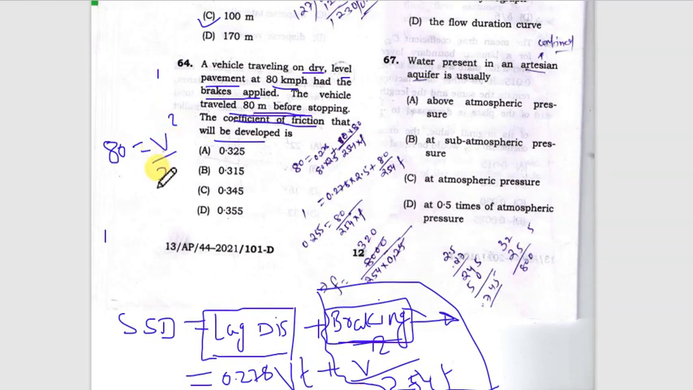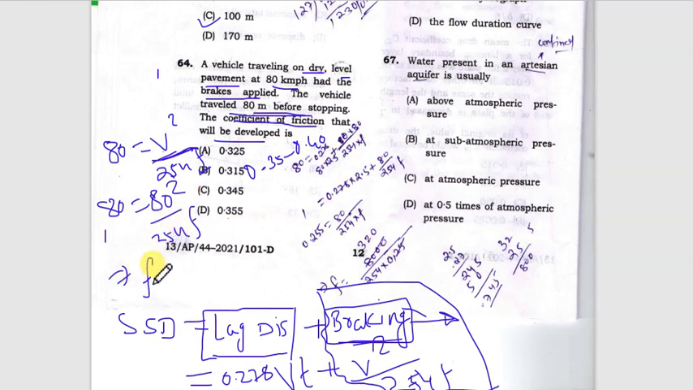F is the frictional coefficient in the longitudinal direction, which is 0.35 to 0.40 as per IRC. So by inserting all the values, we have to find this f value. 80 is equal to velocity, which is also given as 80, so 80 square divided by 254 f. By solving this, f will be equal to 0.314, so 0.315 will be the answer. Option B will be the correct answer.